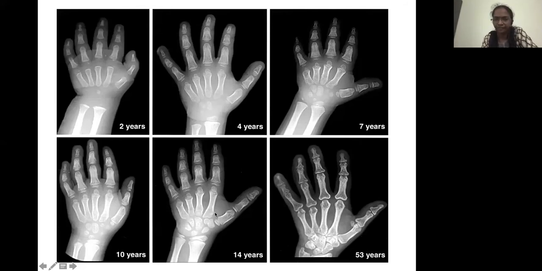Again, this is the bone age of a child of 14 years. You can see that the epiphyses are almost as long as the metaphysis. Initially they will be short, then they become slightly bigger, then they start cupping, and then they start fusing. So slow fusion occurs by around 14 years of age.